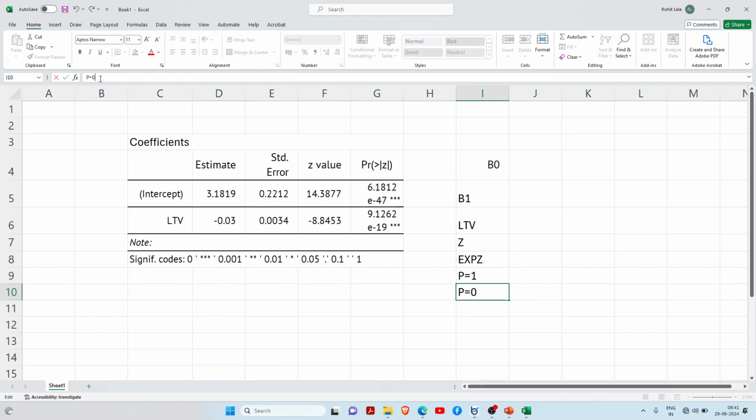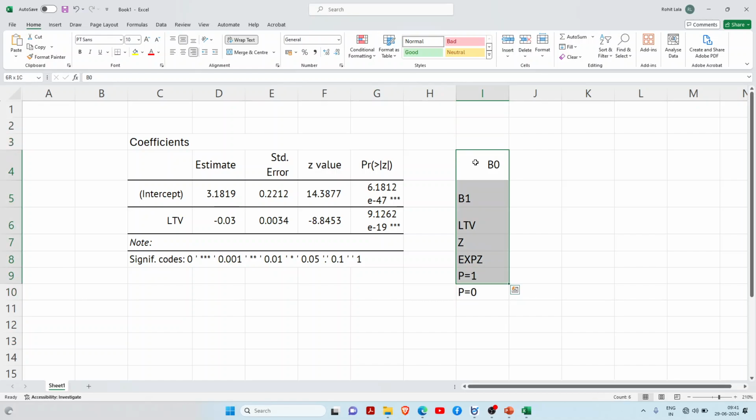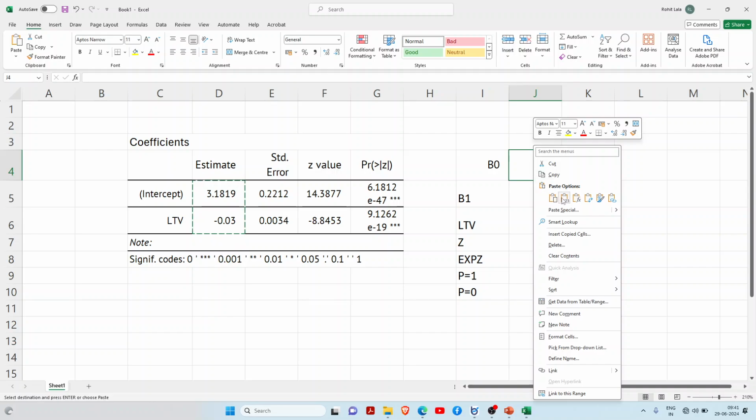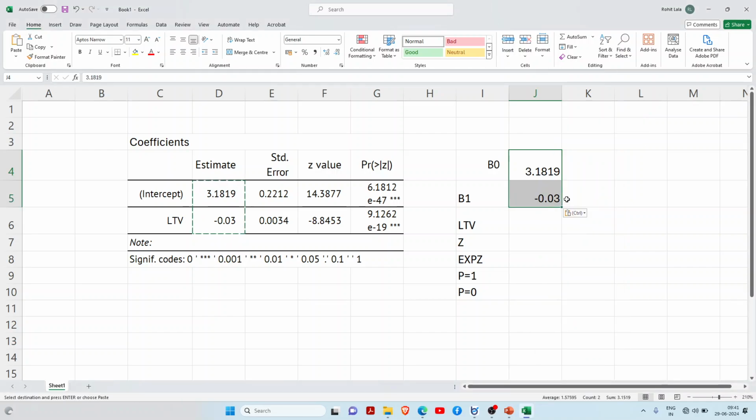Now I am just entering all the formulas. Okay, so beta 0 and beta 1 are this. I am just copying and pasting as text or numbers.